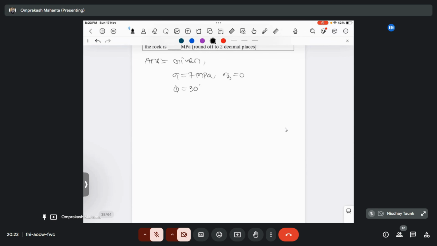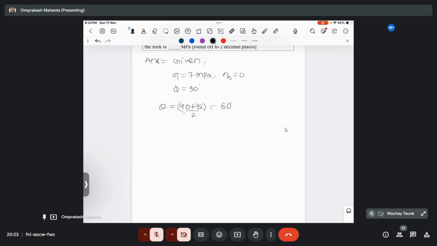So from phi, how we can calculate the theta angle? What is the relationship between phi and theta? Hello? What is the relationship between phi and theta? Means angle of internal friction and dip angle. Theta equals 90 plus phi by 2, or you can say 90 minus phi. There are two formulas. So theta equals 90 plus phi by 2, means 90 plus 30 by 2, that's 120 by 2, that's your 60 degree, right?